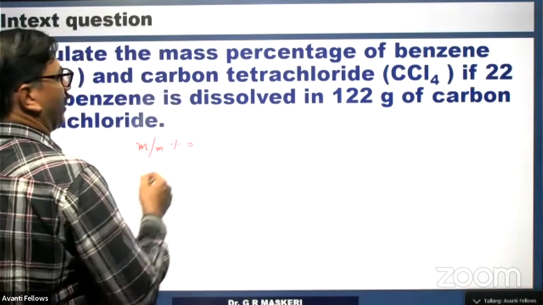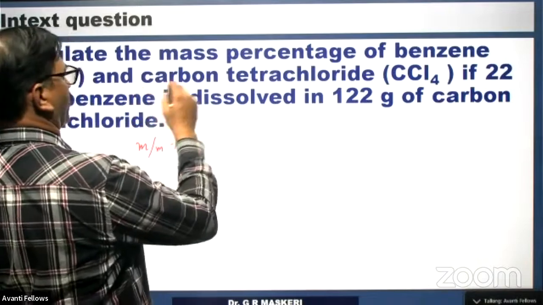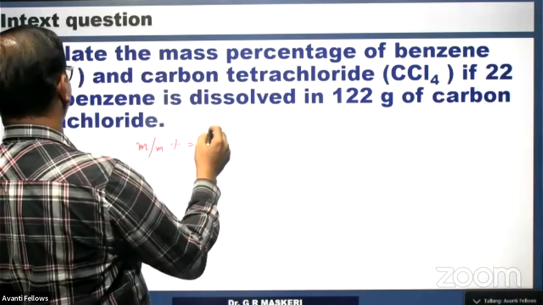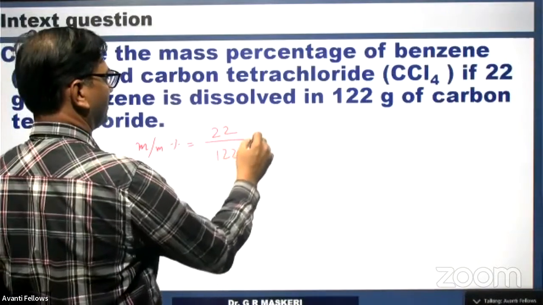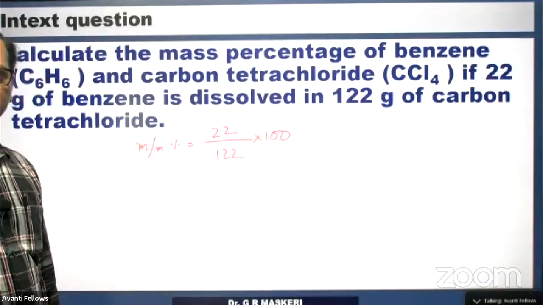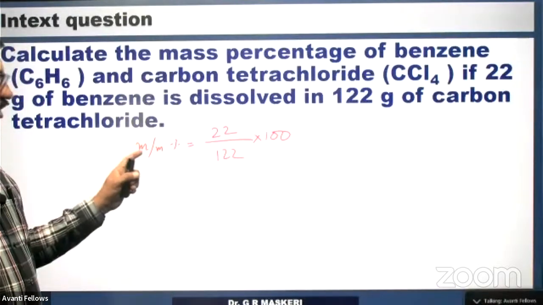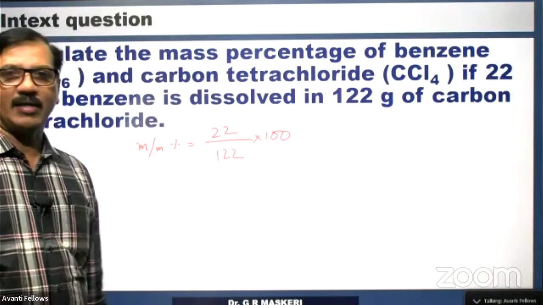It's a direct question. Mass percentage is mass of solute by mass of solution into 100.